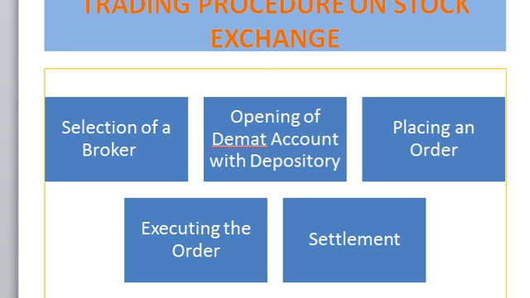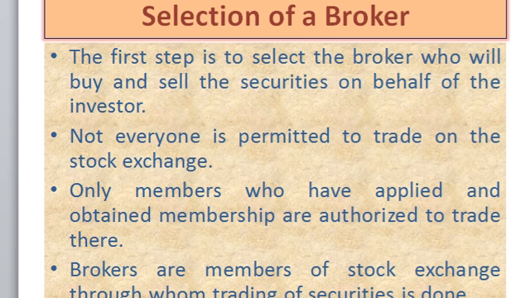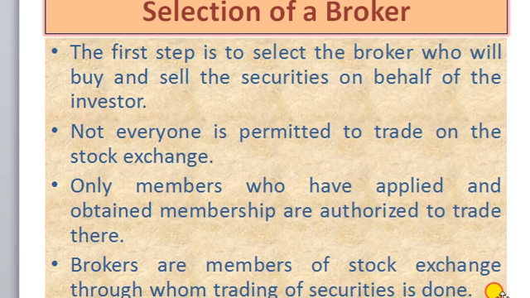First is selection of a broker. Second is opening a demat account with a depository. Third is placing an order. Fourth is executing the order. Fifth is settlement. Now, selection of broker. The first step is to select the broker who will buy and sell the securities on behalf of the investor.